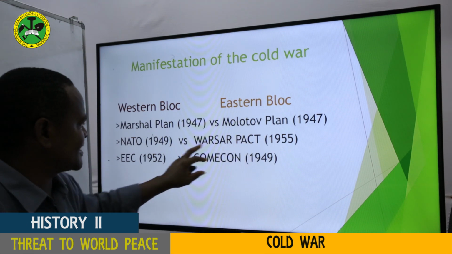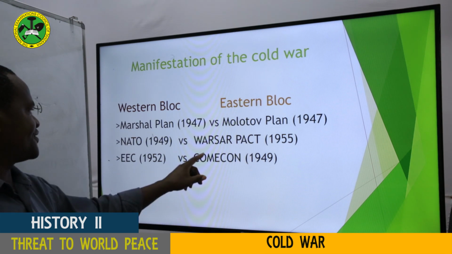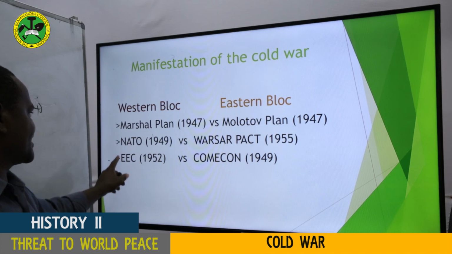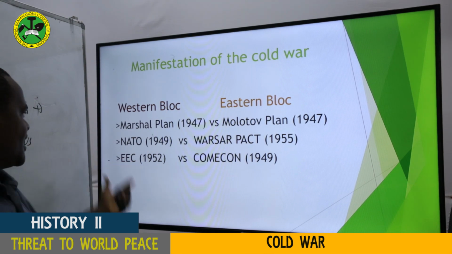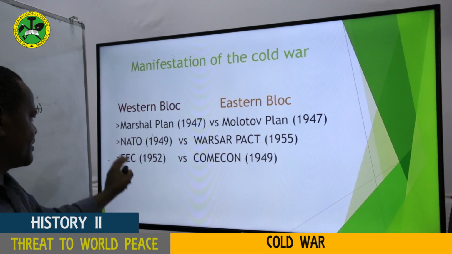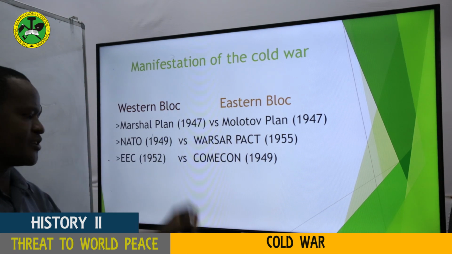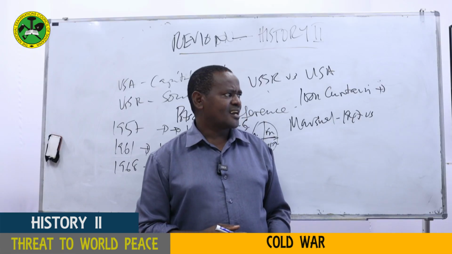It was established intending to help the Eastern European countries economically, as the Americans were using the Marshall Plan. The Europeans established, of course, it started as iron and coal associations between the French and the Germans, the two traditional enemies, in 1952, before expanding to become the European Economic Community, and now it is the European Union, as we can speak of. So this also has caused a lot of tension, my dear students.